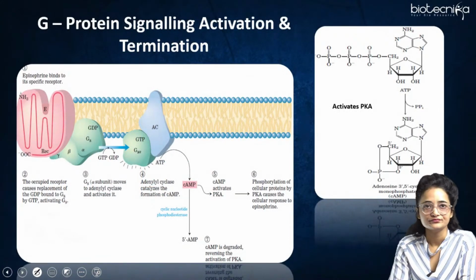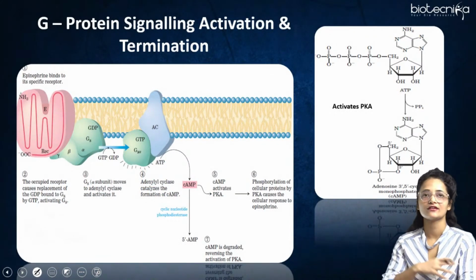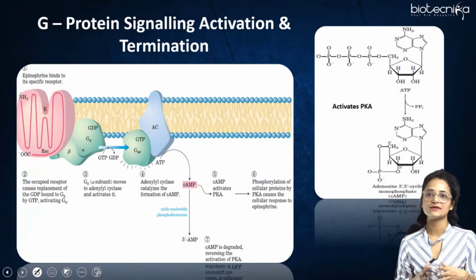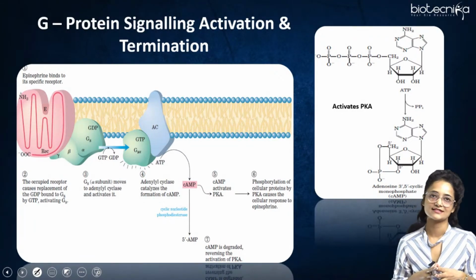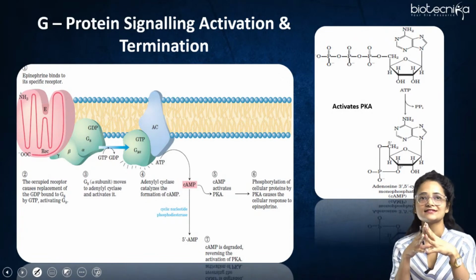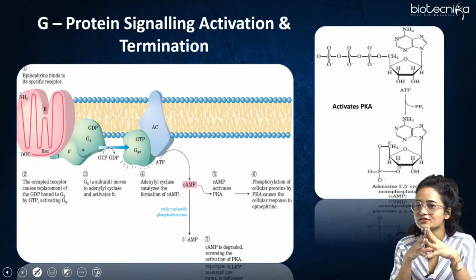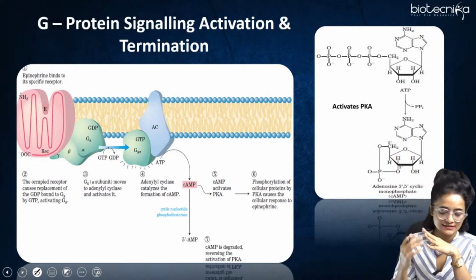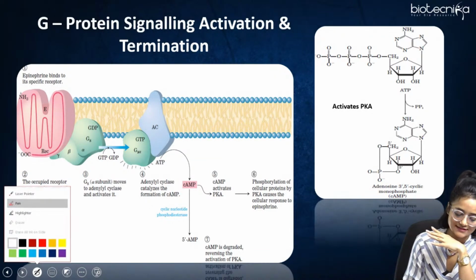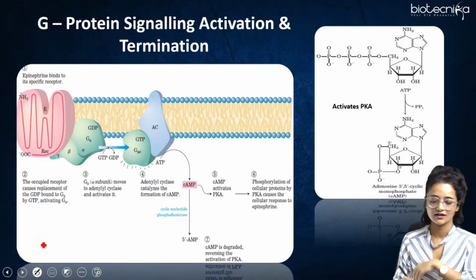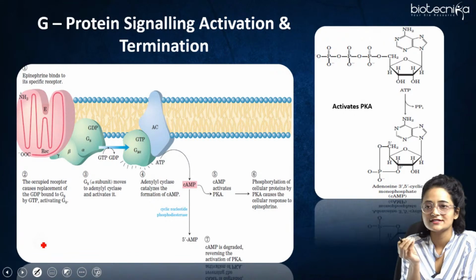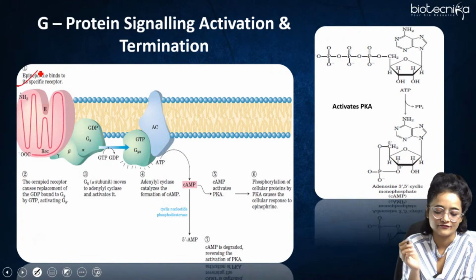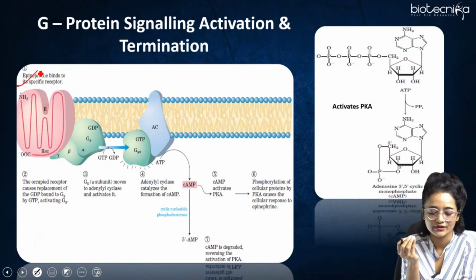So here it is giving the general way in which the signal transduction in GPCR takes place. The heading says G protein signaling activation and termination. So this figure basically tells how the GPCR signaling gets activated and how it gets terminated, right? The major example we are taking is epinephrine. Epinephrine is a hormone, right? It binds to the receptor.